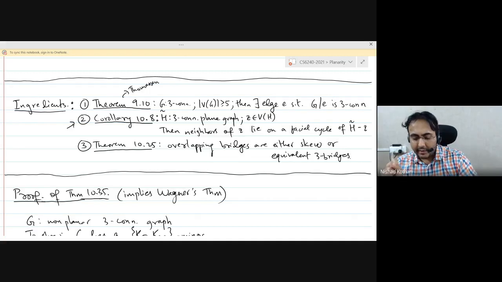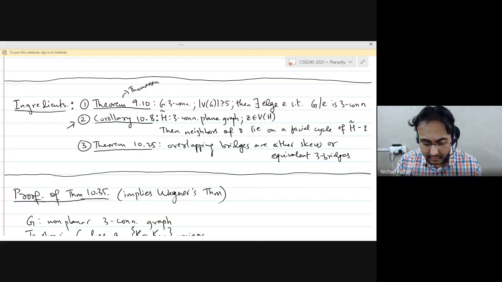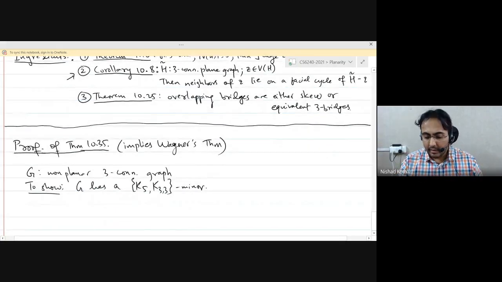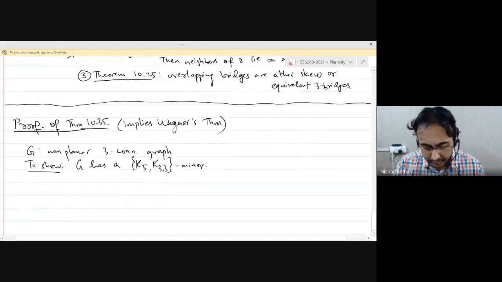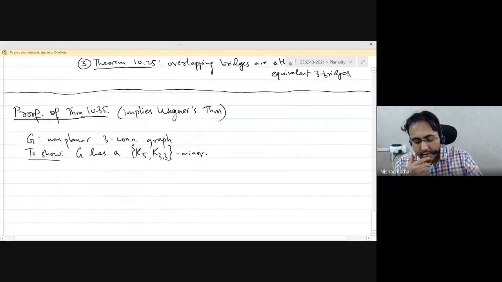And the final ingredient we are going to need is the whole discussion on bridges. In particular, we will use the fact that whenever 2 bridges overlap, either they are skew or they are equivalent 3-bridges. Okay, so these are the 3 ingredients we will be needing. Okay, good. So let's start with our non-planar 3-connected graph, and we want to show that the graph has a K5 or K3,3 minor.